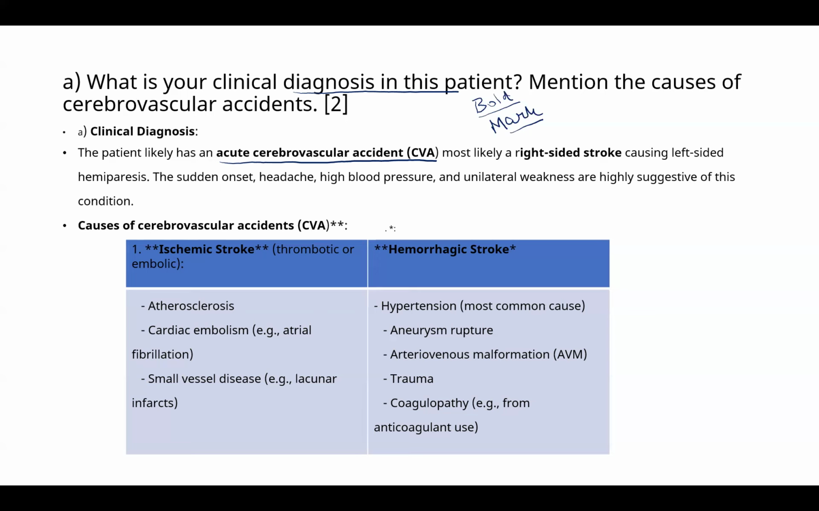And this is right-sided stroke. Why? Because the hemiparesis was left side. Now you can tell why you went with the diagnosis. This is sudden onset with headache, high blood pressure, unilateral weakness. Then what are the causes of CVA? One is ischemic and the second one is hemorrhagic stroke.